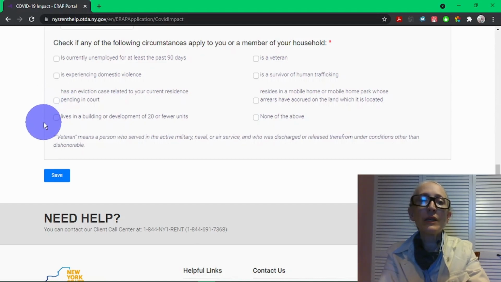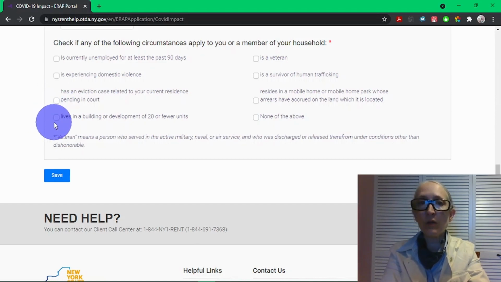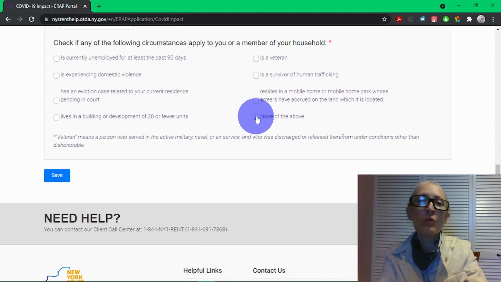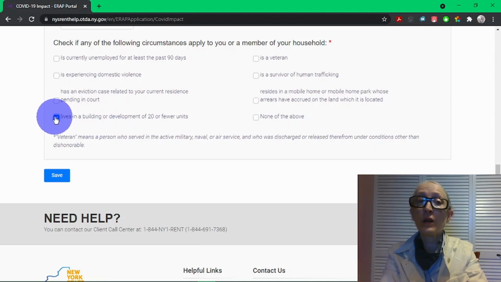If you live in a building or development that has 20 or fewer units, so if you're in a 1-family or 2-family unit or an apartment that has 11 total units, check that off. If you are a veteran, you can get priority. If you are a survivor of human trafficking, you get priority. If you are in a mobile home park and you have arrears accrued on the land for where your mobile home is at, you get priority. Or it could be that you don't qualify for any of these, just click none of the above, in which case you wouldn't get priority. But in example's case, example lives in a building of 20 or fewer units.